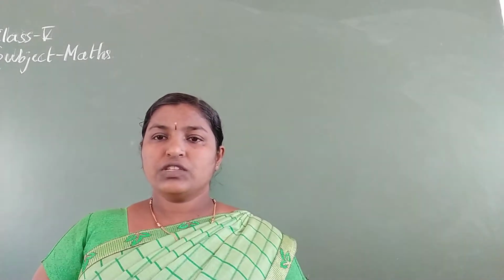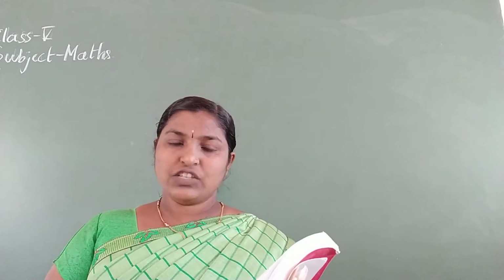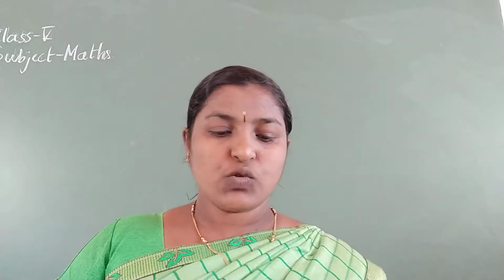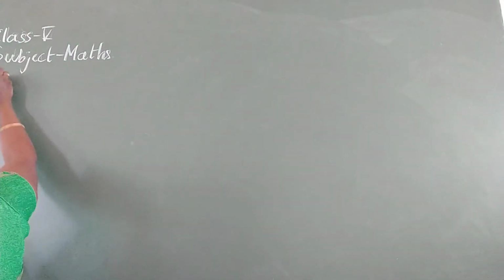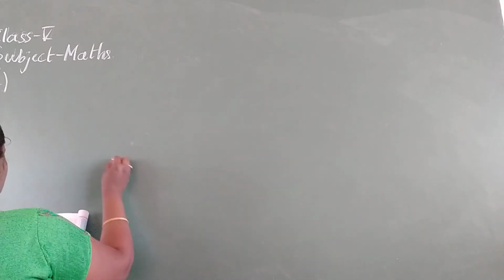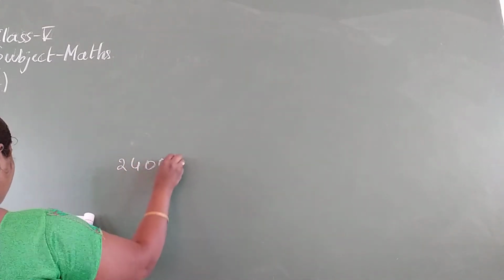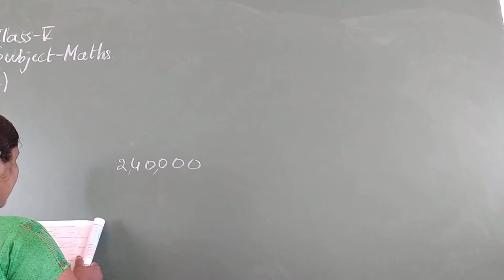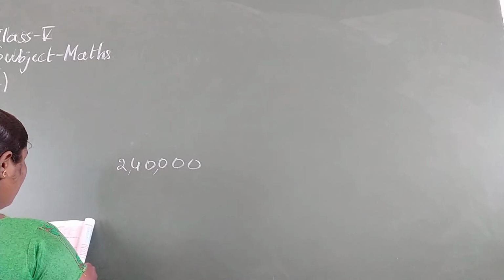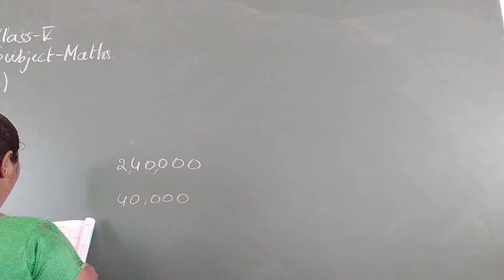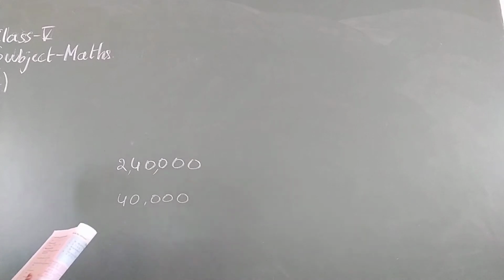In our previous class we have completed exercise of 5th lesson up to 10th question. Today multiple choice questions A. Page number 346. John's annual income is 2,40,000. His annual savings amount to 40,000. The ratio of his expenditure to his saving is.